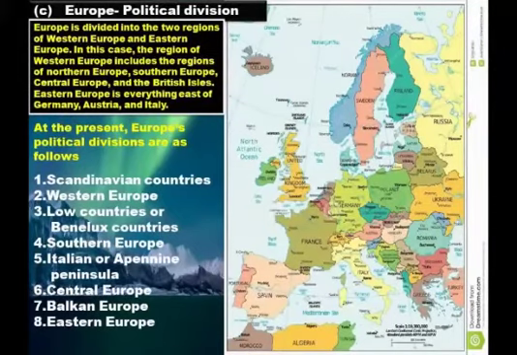Then the last one, Eastern Europe. The largest country, Russia, lies partly in Eastern Europe and partly in Asia, separated by the Ural Mountains.